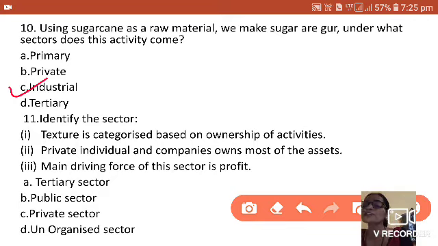The next question is, identify the sector. Sorry, here one thing is wrong. Here sector is written.